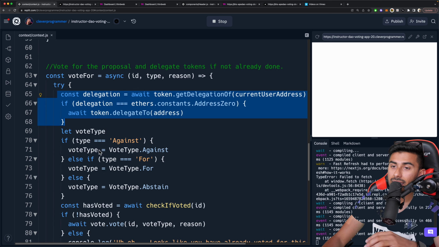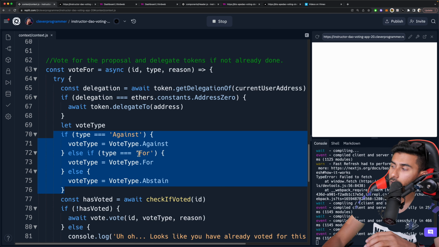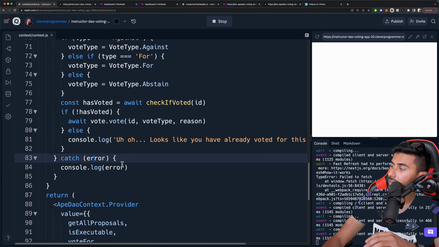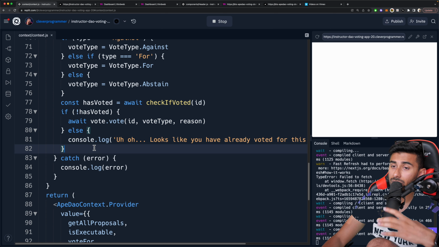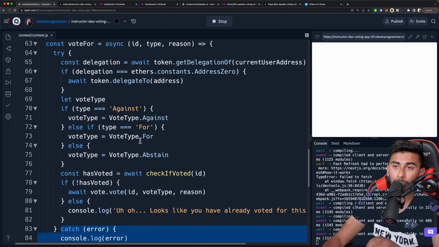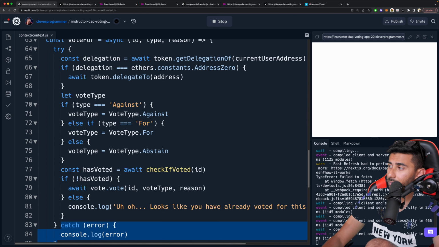Okay, this part here is determining what the user voted, and then our parts underneath it check if the user has voted. Okay, if they haven't voted, then cast their vote, and if they have already voted, then just let them know you've already voted. And here we're just catching any errors that happen. Okay, so that's really what's happening in this entire script. It looks scary, but it's really not.